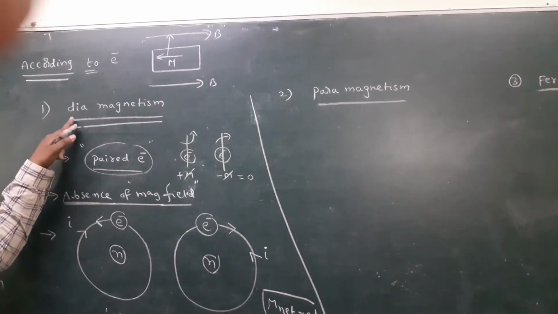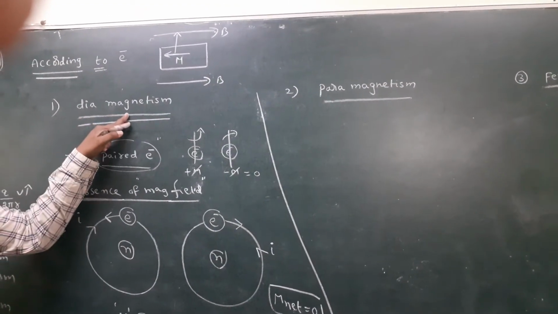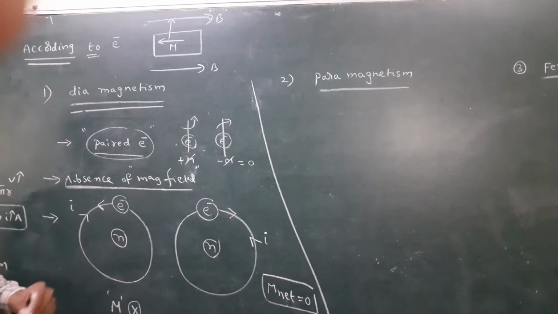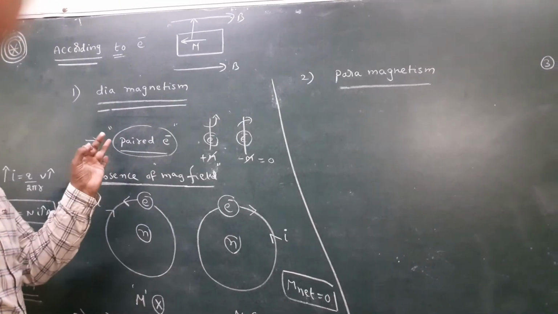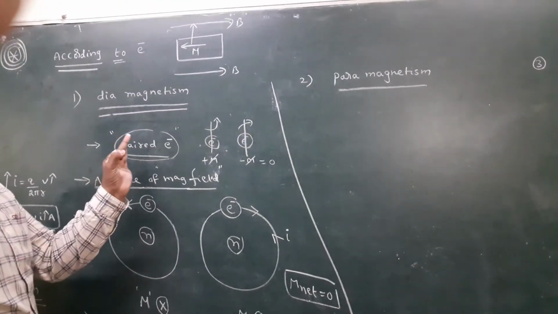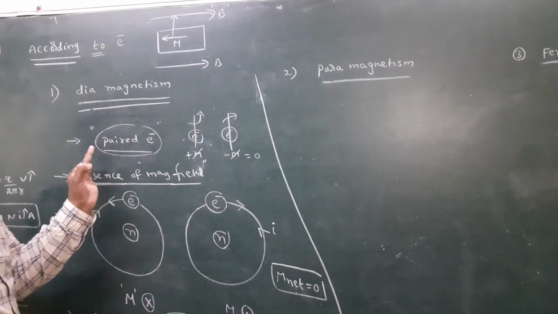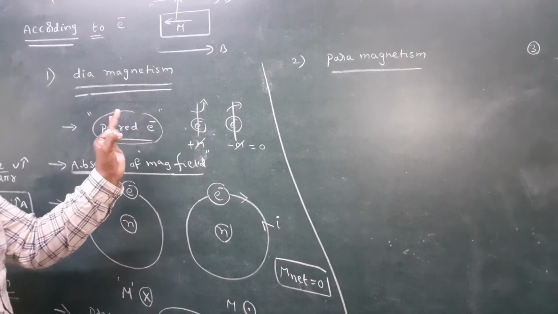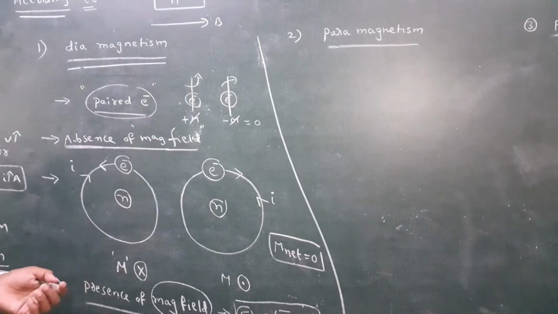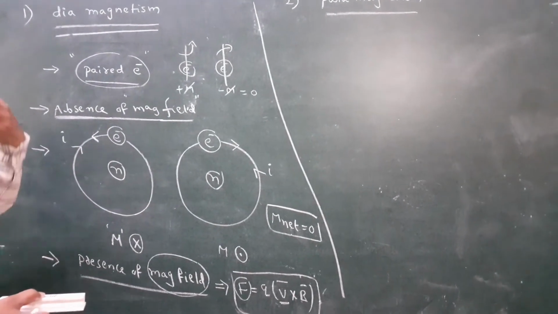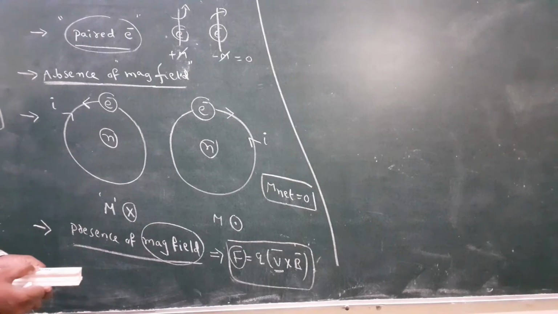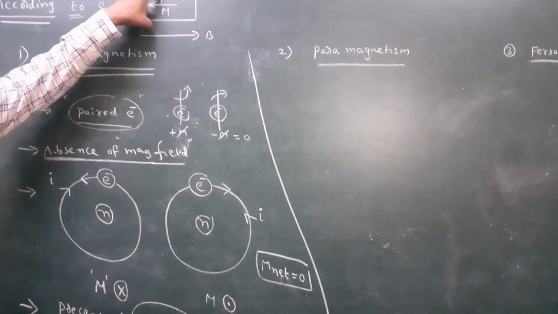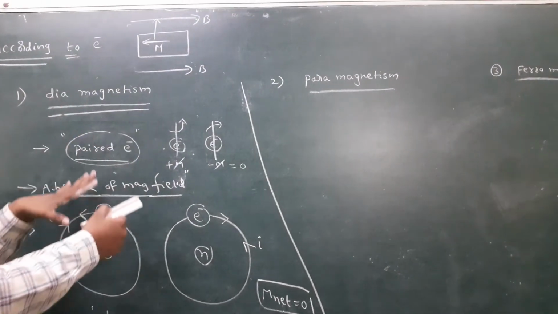Diamagnetic substances contain paired electrons, one moving clockwise and the other anti-clockwise. The net magnetic moment of each atom is 0 in the absence of a magnetic field. In the presence of a field, the magnetic moment produced in each atom is opposite to the applied field. This is diamagnetism.